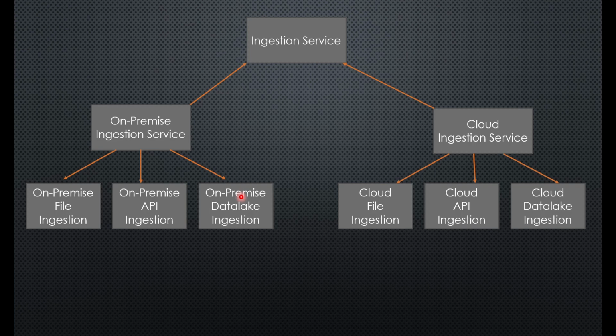Now we will take this one level up and we will implement abstract factory pattern. So currently, if you saw the code, every time I have to store the data on premise, I had to create an object for this subclass, and if I have to store the data in cloud, I had to create an object for cloud storage type. Now what abstract factory pattern tells us is that it is basically a factory of factories.